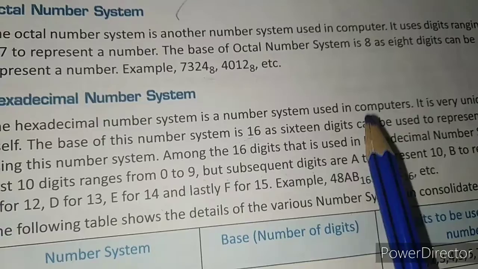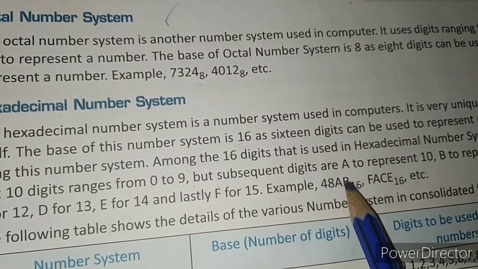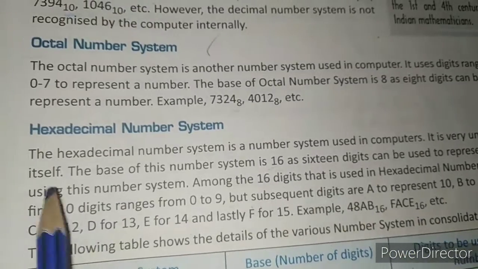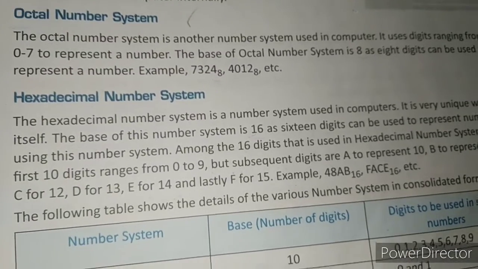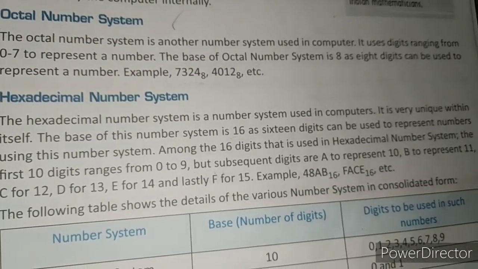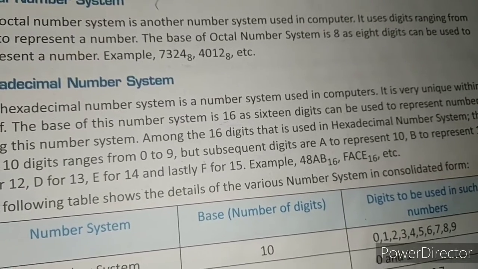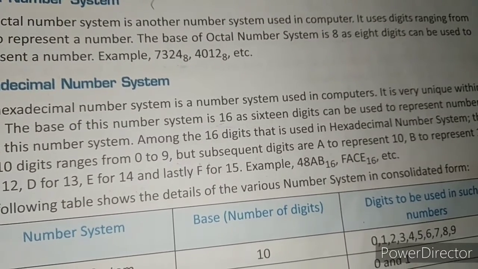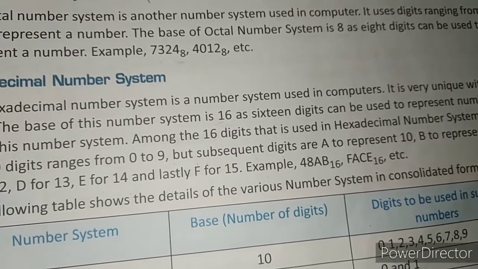Here we have examples: 48 base 16, AB base 16, FACE base 16, etc. It means the hexadecimal number system is that number system in which 16 digits are used to represent a number. Its base is 16, and here digits from 0 to 9 and letters from A to F are used.